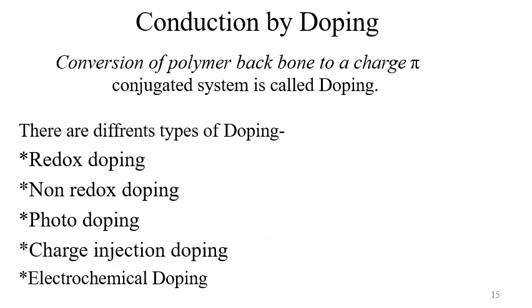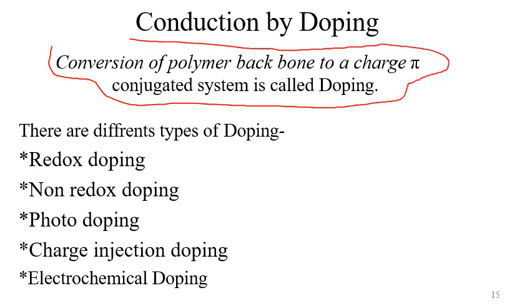Now we have already seen the different types of doping. How can we do doping of these polymers? What is doping? Doping is the conversion of a polymer backbone to a charged pi conjugated system. Once you add a dopant, it forms a conjugated charged pi system, and that is called doping. There are different types of doping: first is redox doping, next is non-redox doping, then photodoping, charge injection doping, and electrochemical doping.